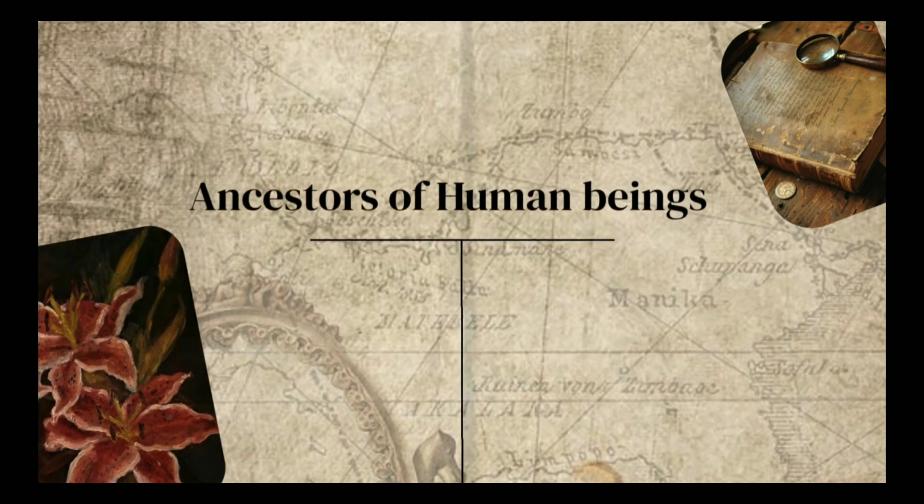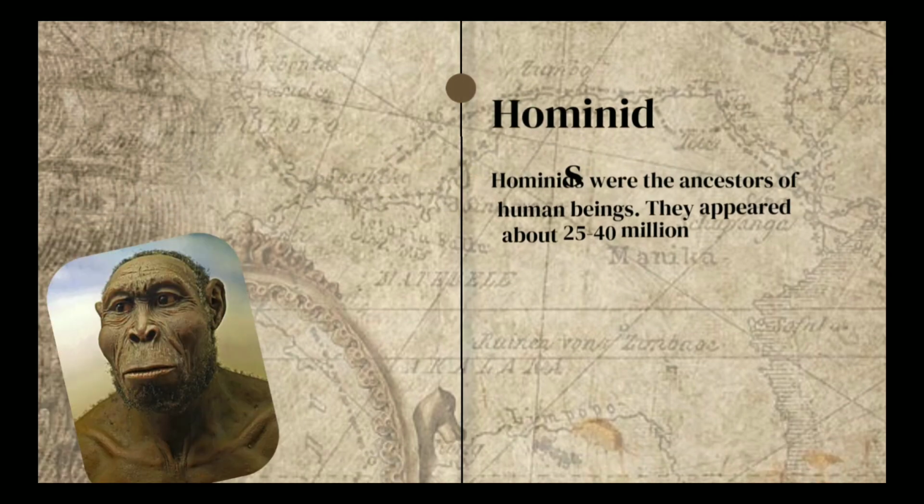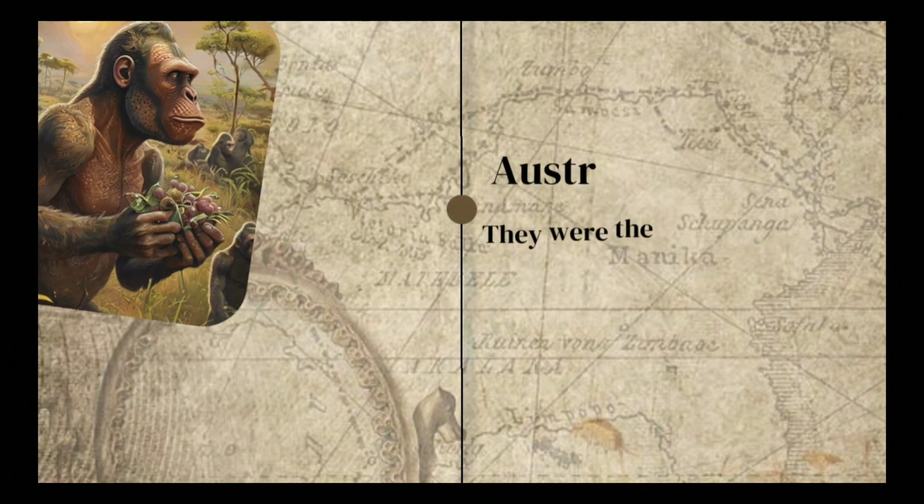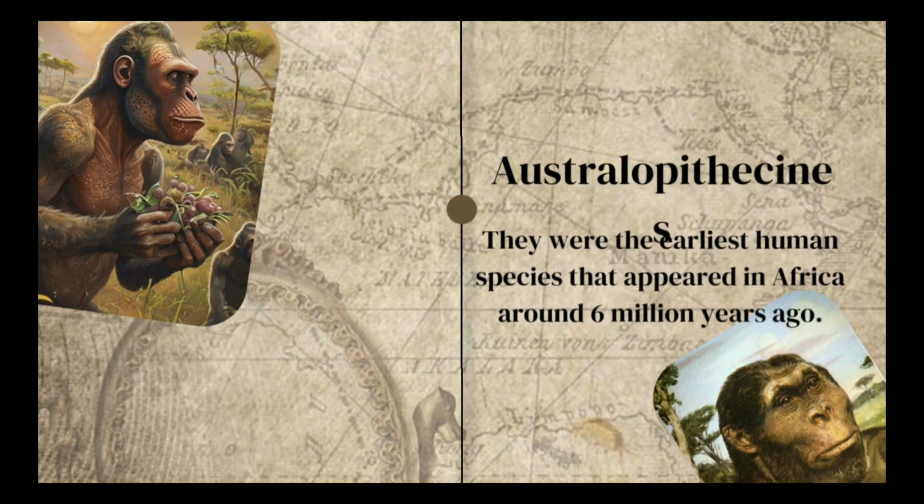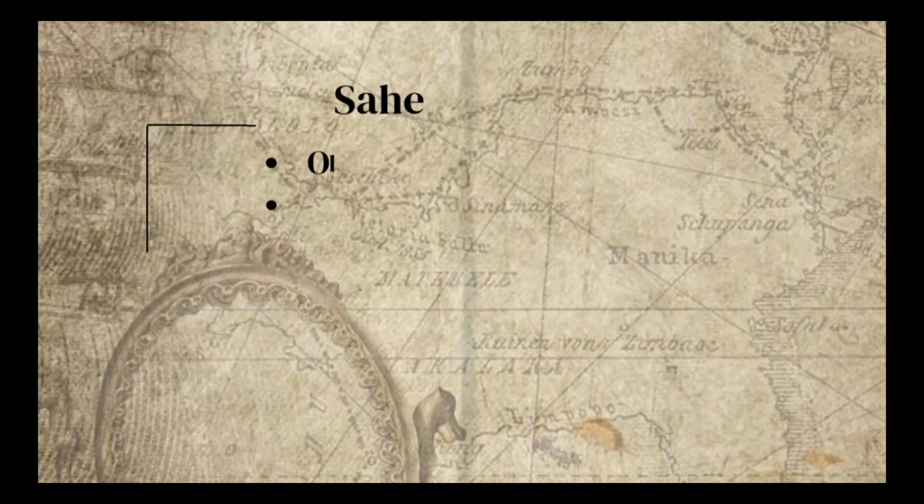Moving on to the ancestors of human beings, humans belong to the species of Homo sapiens, and those belong in the hominid family. Hominids were the ancestors of human beings, and they appeared about 25 to 40 million years ago. One group of the hominids were the Australopithecines. They were the earliest human species that appeared in Africa around 6 million years ago. There are four main types of Australopithecines.